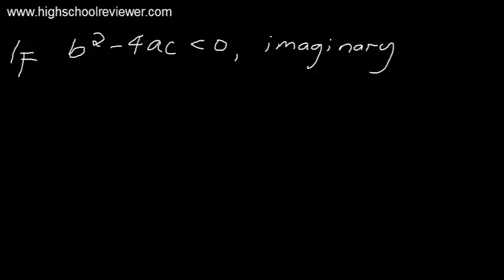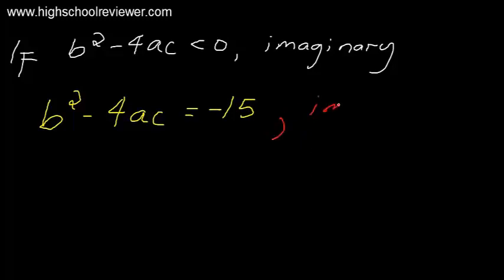So for our problem here, since b squared minus 4ac is equal to negative 15, the roots here, they are imaginary. And this is our final answer.